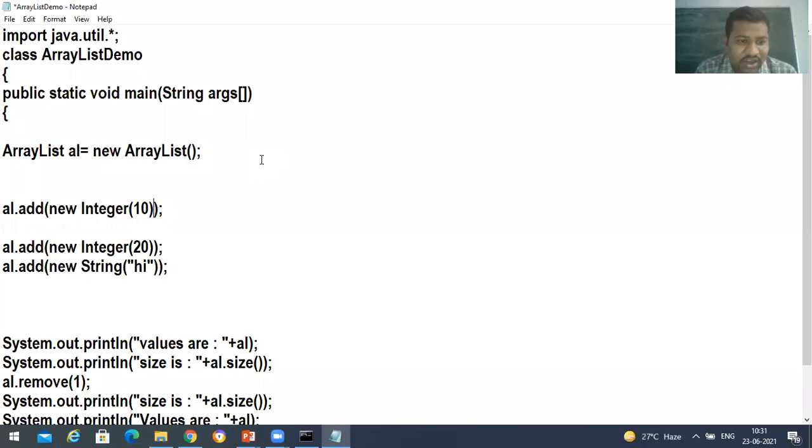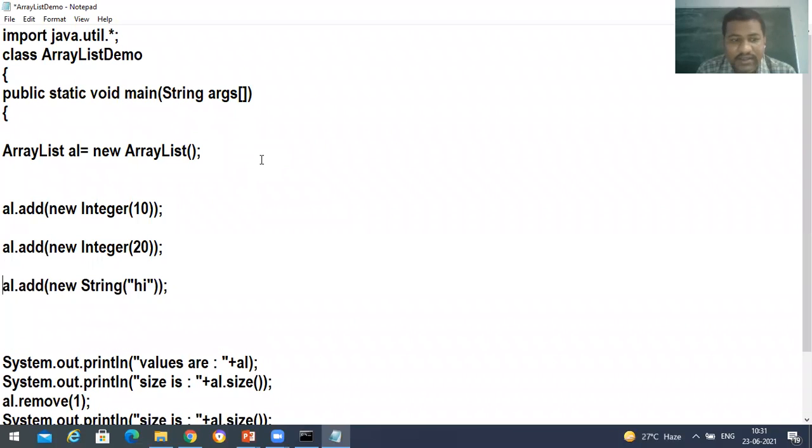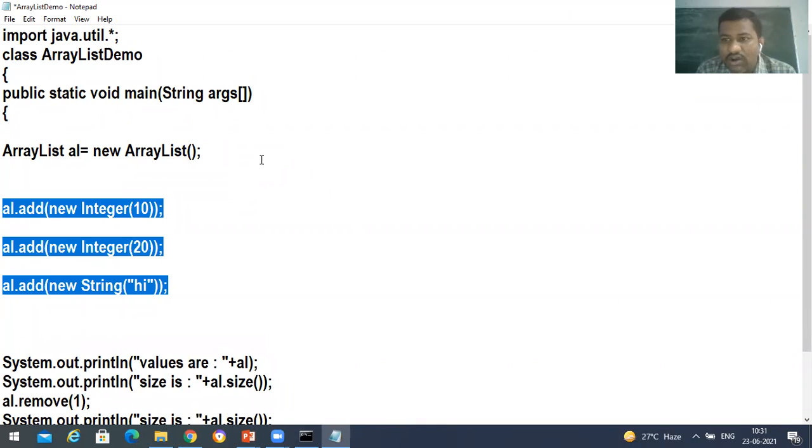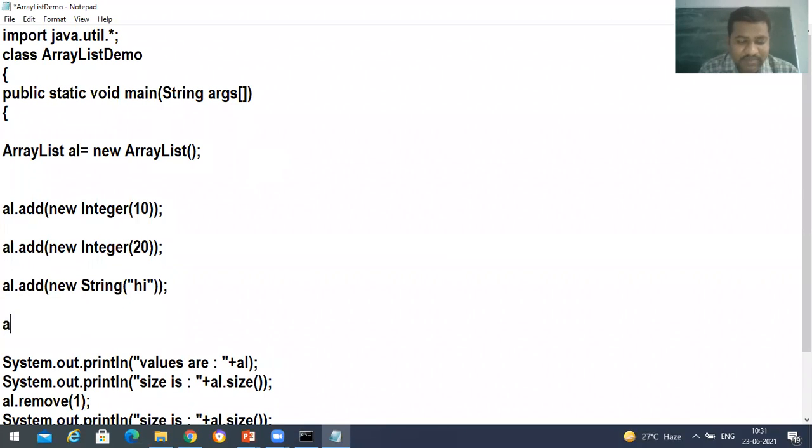That means here I'm sending an object, not an element. What object am I sending? New Integer of 10, and then new Integer of 20. After that, new String of "hi". That means here I'm not only sending Integer objects, I'm sending a String also.